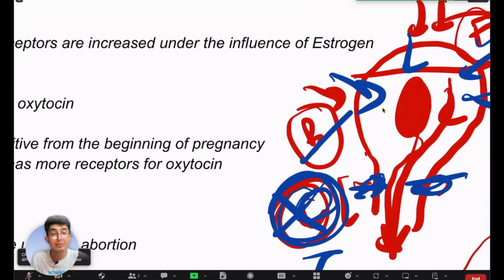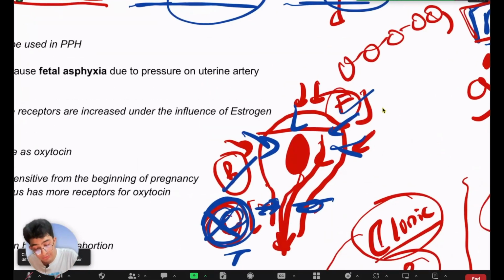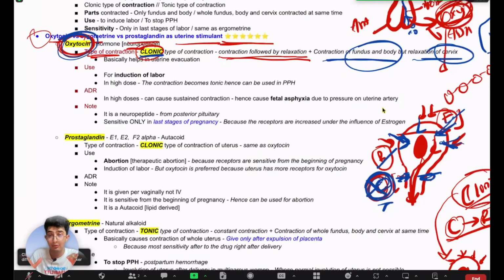So is it going to be more helpful to push the baby out if you give oxytocin? Yes, right? Because with oxytocin, only the fundus and the body are contracted. So there is pressure coming from the top to push the baby downward, and at the same time the cervix is relaxed, so that the baby can actually go through the cervix. So what I'm trying to say is, oxytocin is the hormone that helps to push the baby outside, because it causes clonic type of contraction and, at the same time, contraction of only the fundus and the body, keeping the cervix relaxed, so that the baby can actually go out, right?